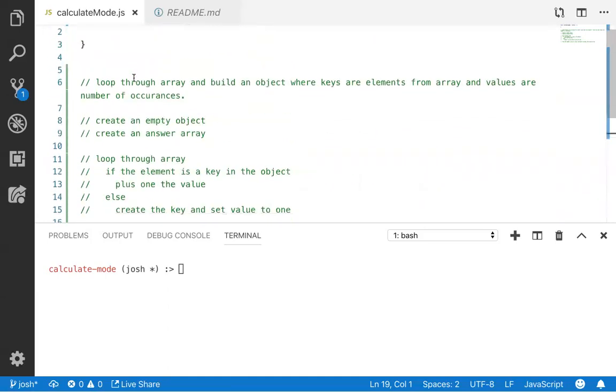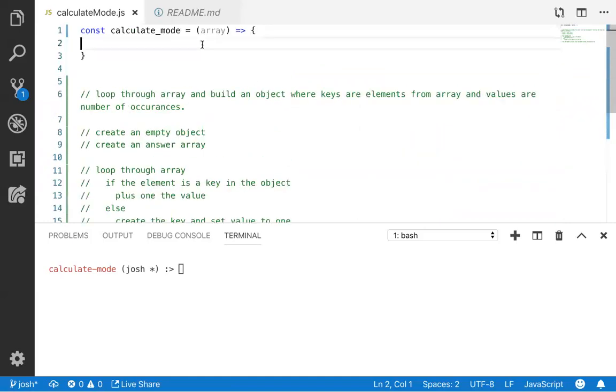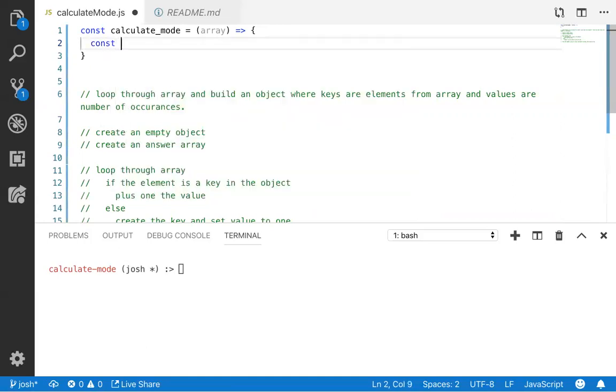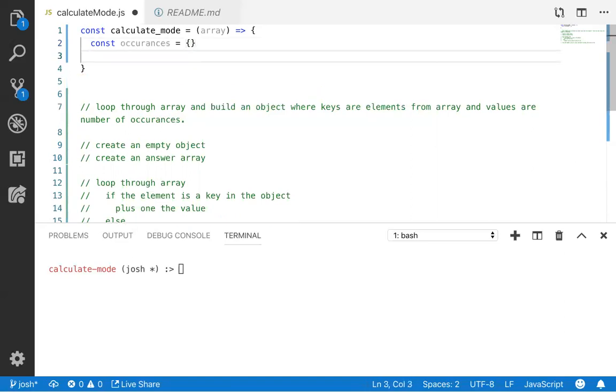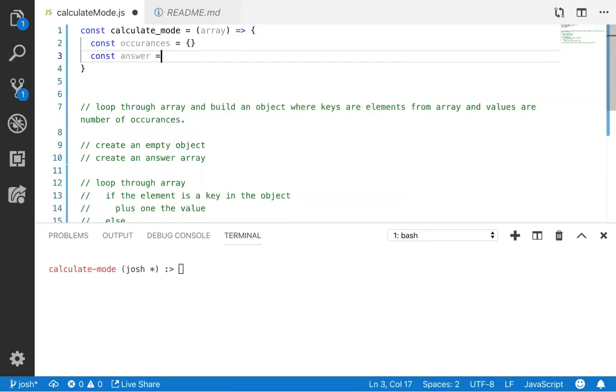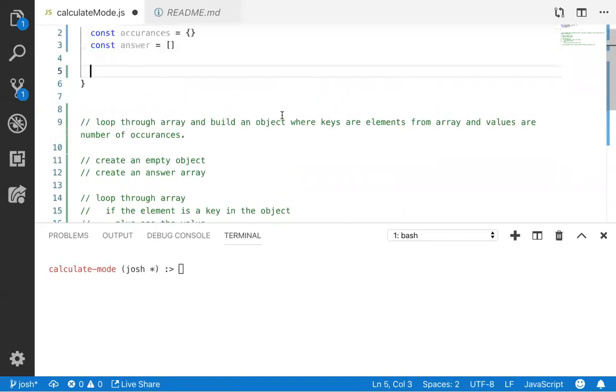Let's at least get this first part done. We need to build the object with our key value pairs in it. So let's come up here and I'm just going to follow my pseudocode right down the line. Line 8, create an empty object. Cool. I'm going to call it const occurrences equals an empty object. Let's also create an answers array, even though we won't really be doing much with it right now. So I want to loop through my array. I'm just going to use a for loop for that for now.